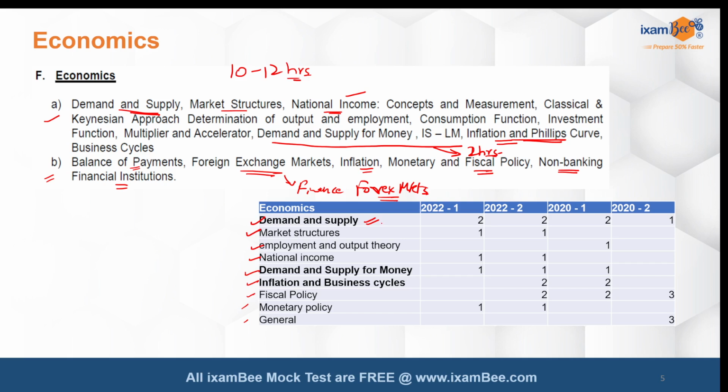can be very scoring. It's a conceptual simple class 12th topic which you can study in 1.5 to 2 hours. Get your concepts right, also practice some numericals. Once we have got numerical from this topic and from the national income topic. Now you don't need to get scared when you think about numerical. It's just application of the concept, and once you know that in place, what's the correlation between price and demand and price and supply, and also you have to apply that to come at a number. So these topics are very important, and these definitely have more importance.